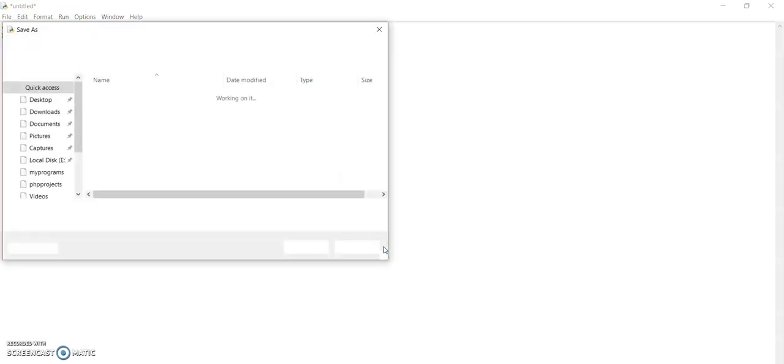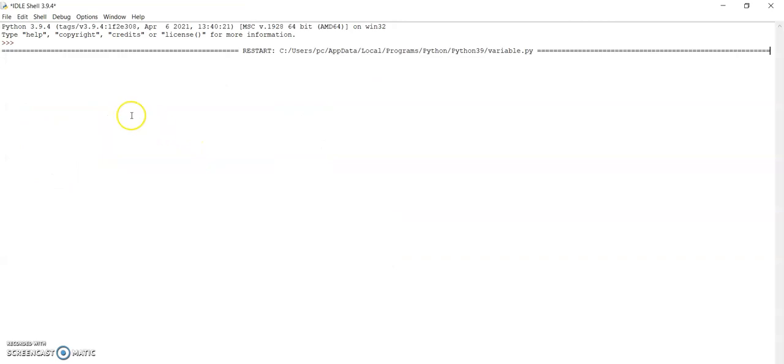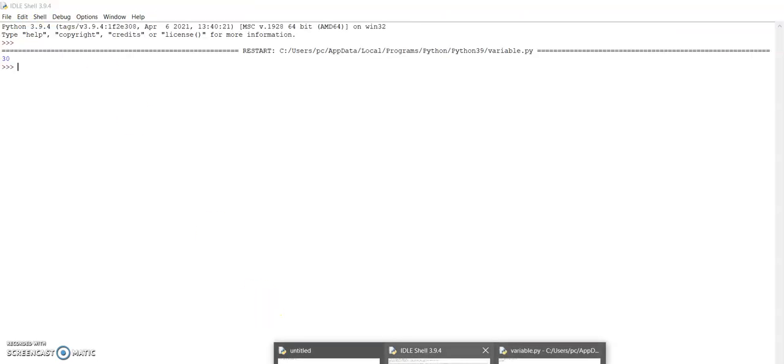In Python, a file can be saved as .py, variable.py. .py is the extension of Python. Save. 30, 30 is the output. We have given a equal to 10 and b equal to 20, and the output is 30.